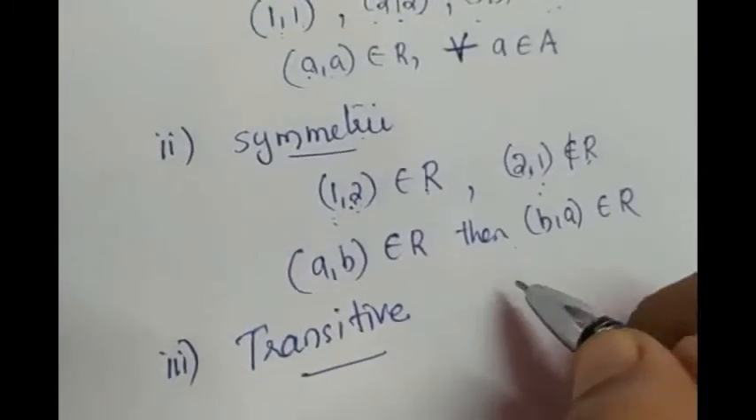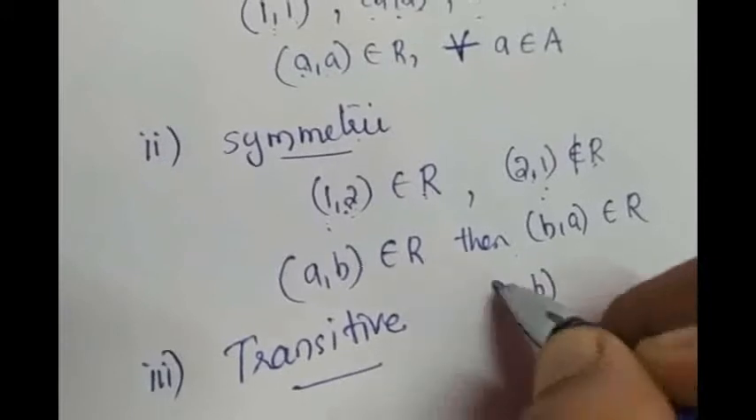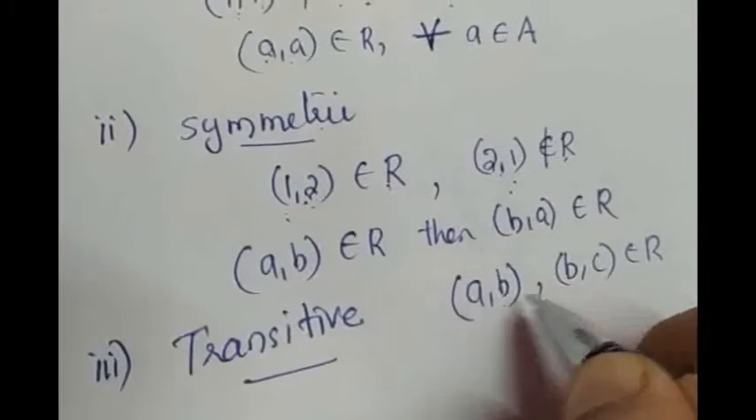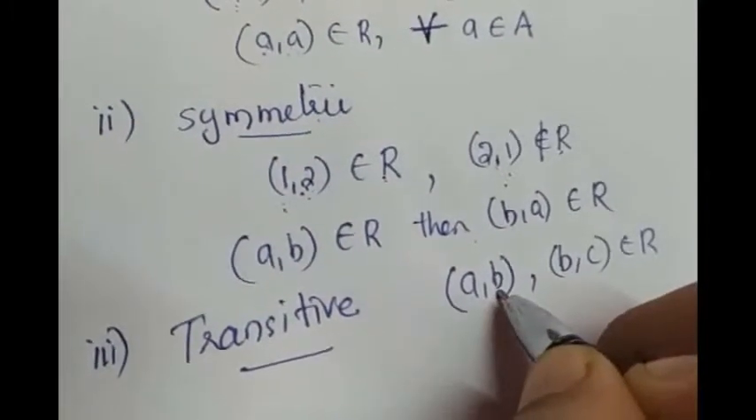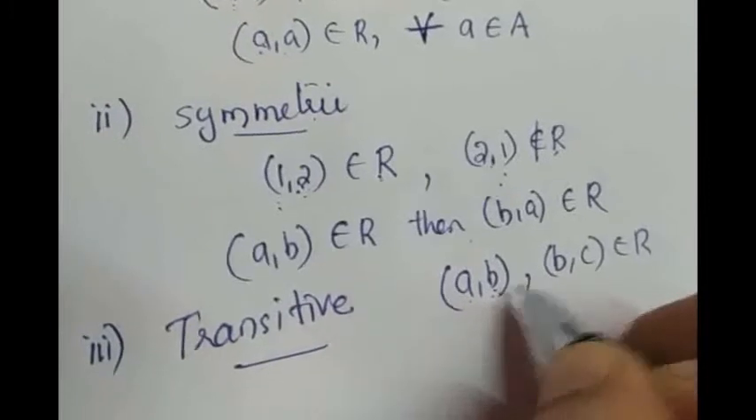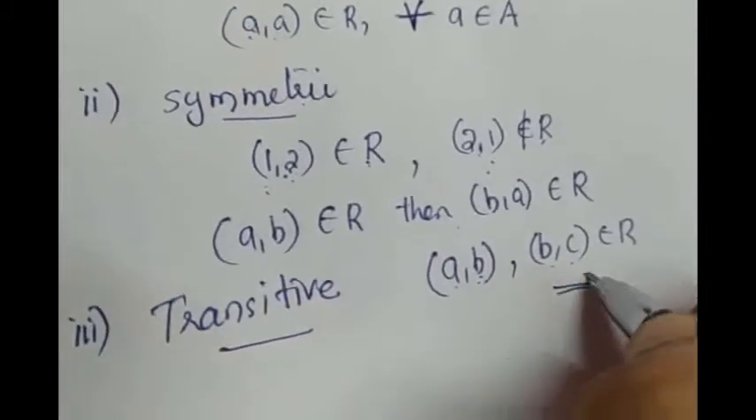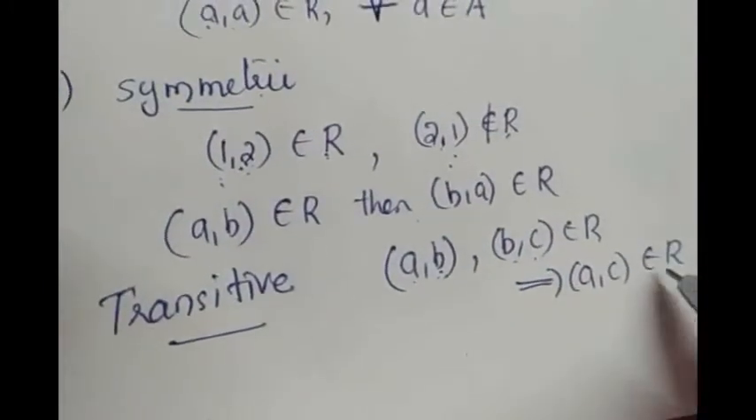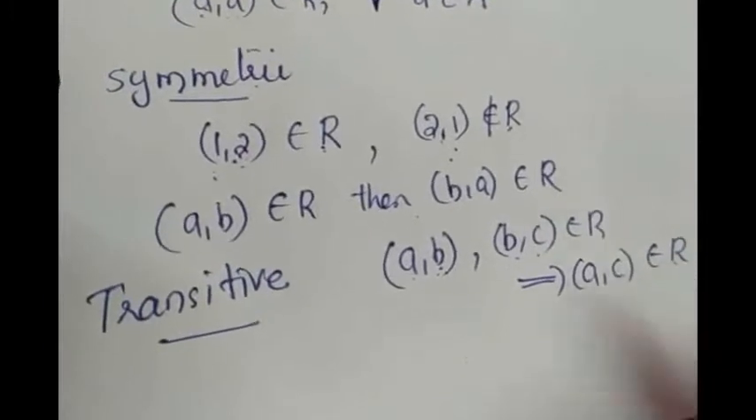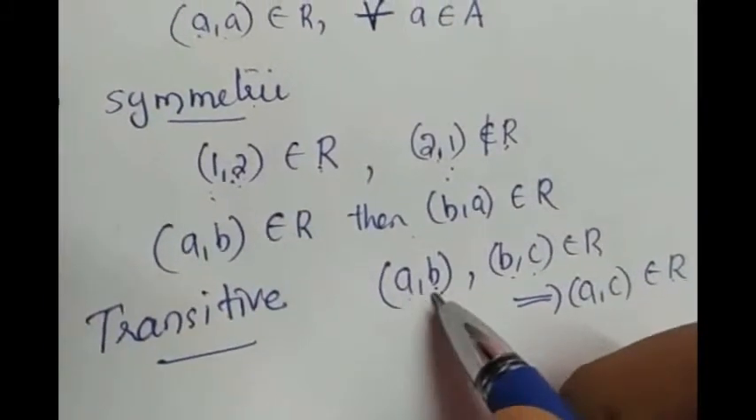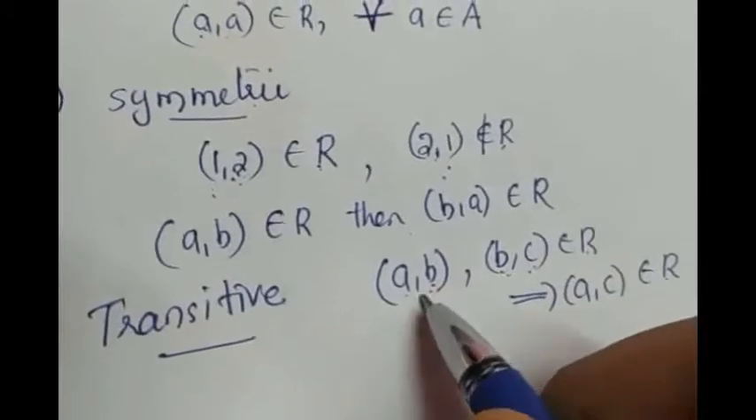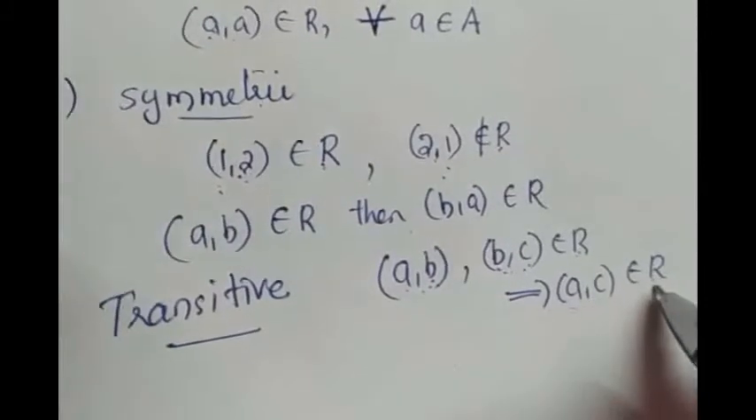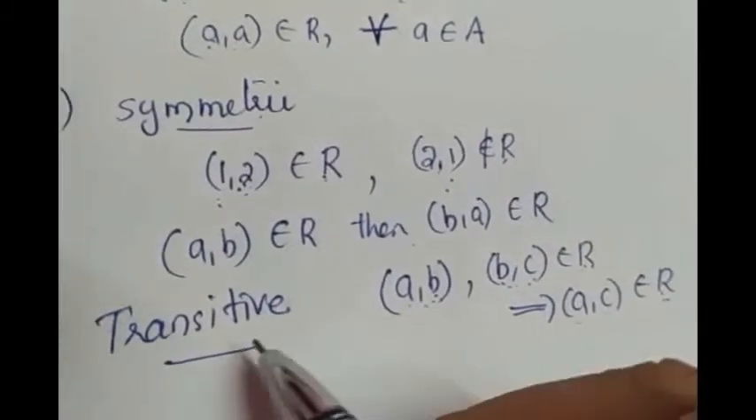To check the transitive relation, what you have to do is, if (A, B) is an element of R, and again (B, C) is an element of R, where the second ordered pair starts with the second element of the first ordered pair, then if (A, C) is an element of R for all such ordered pairs, we can conclude that R is transitive. I will define once again: if ordered pair (A, B) and ordered pair (B, C) are elements of R, then if ordered pair (A, C) is an element of R for all the elements, then R is said to be transitive.